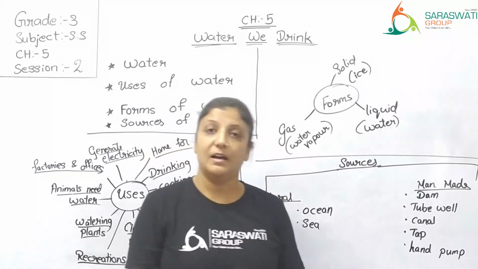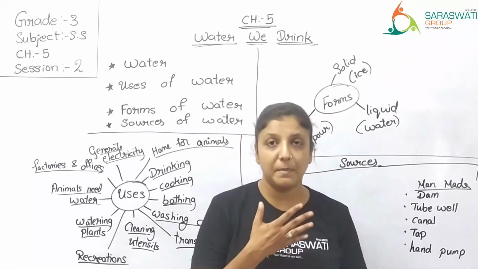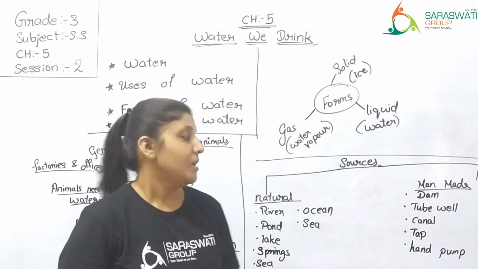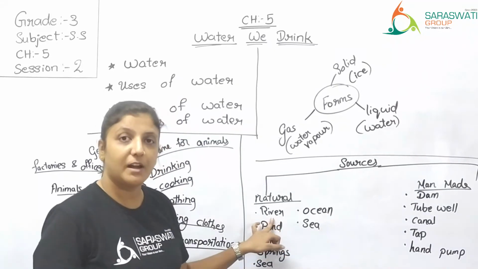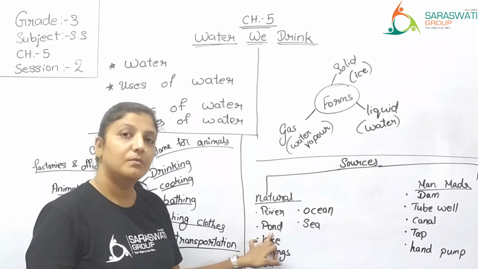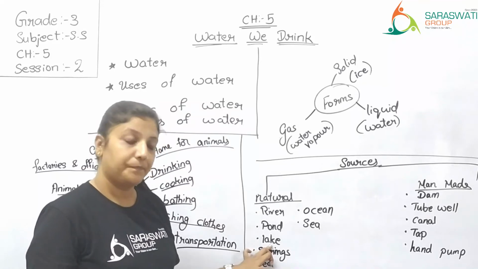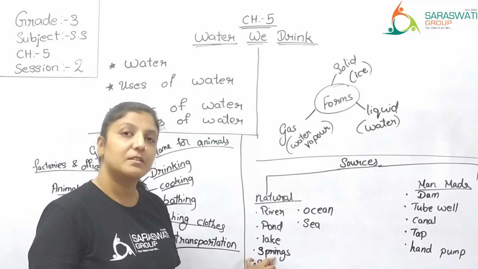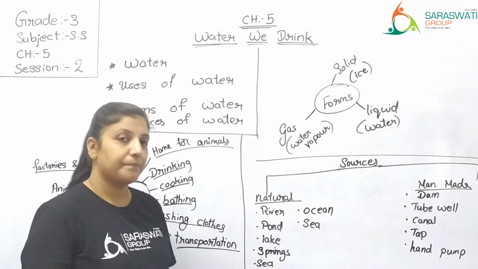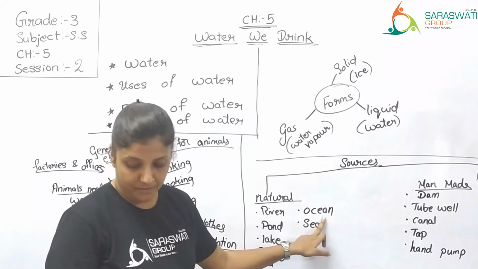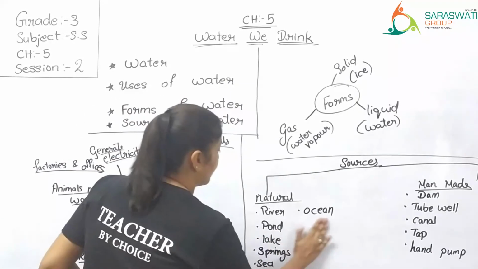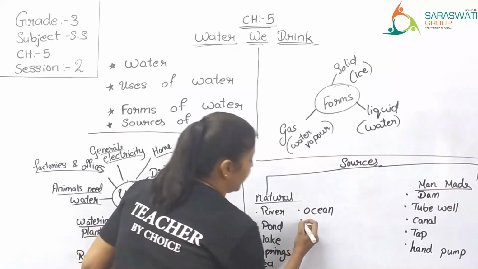Man-made sources are those which are made by man. Natural sources are river. You get water in a river, right? Pond, lake, springs, sea, ocean, and here you have rain.